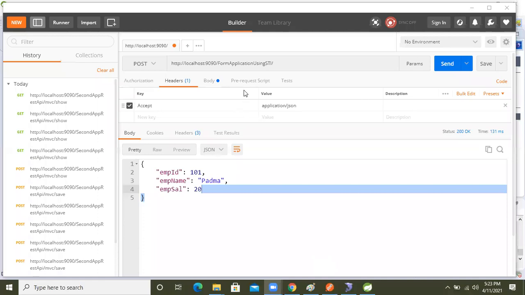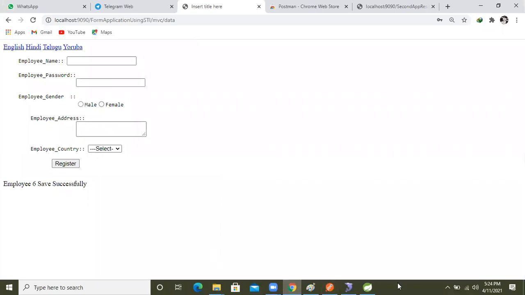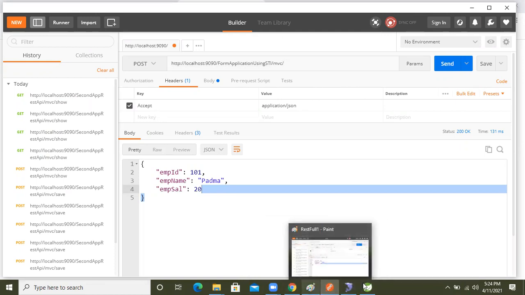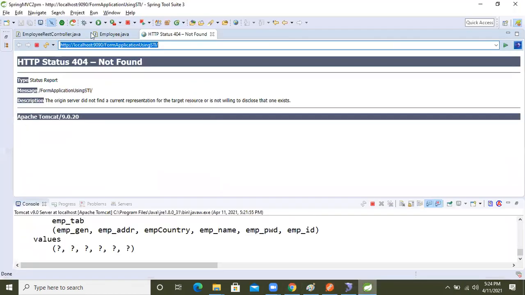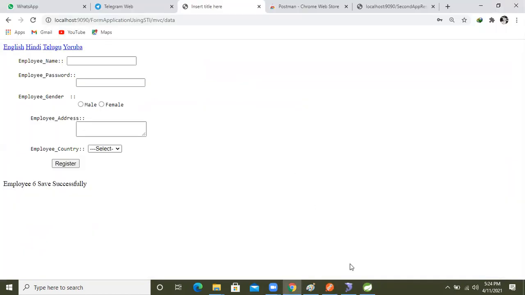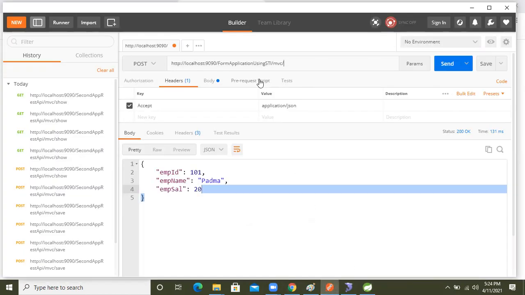Now, what is the common URL? MVC, right? After that, slash, and then the URL is save, right? Come here, this is save. Come to Postman, save. Fine, guys. So now come to the body section.